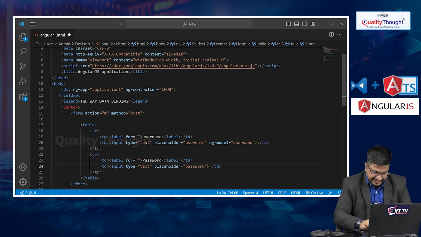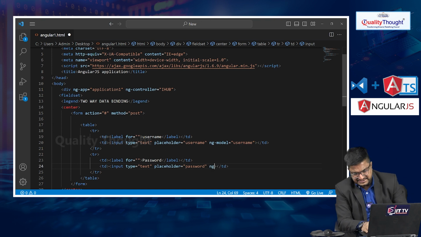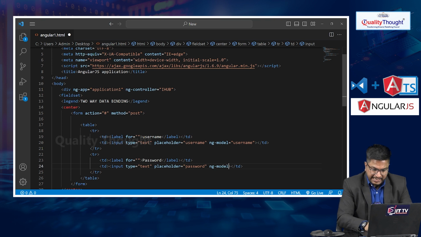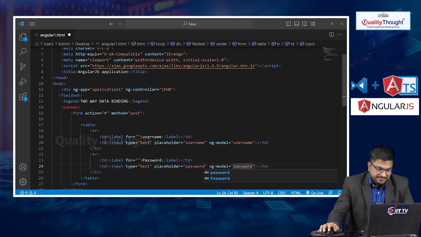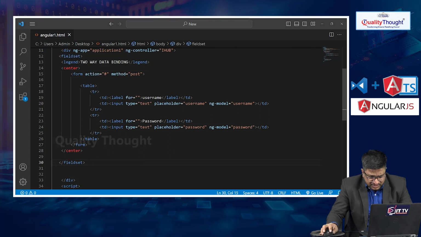Next I need to take the ng directive again, one directive of Angular, ng-model equal to password. So now if you notice, what is my model here? Here one ng-model is username and another one is password.